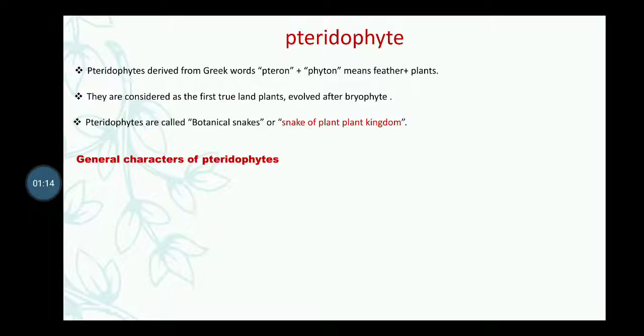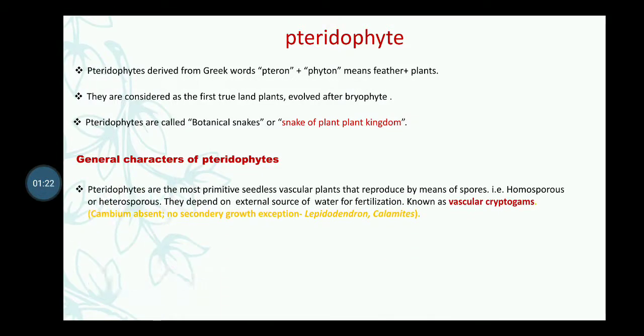Next thing is the general characters of pteridophyte. We have to know the general characters of pteridophyte. Number one, pteridophytes are the most primitive seedless vascular plants that reproduce by means of spores, and there are two types: one is homosporous and another one is heterosporous. In case of homosporous, all the spores are morphologically and functionally alike, and in case of heterosporous, they are morphologically